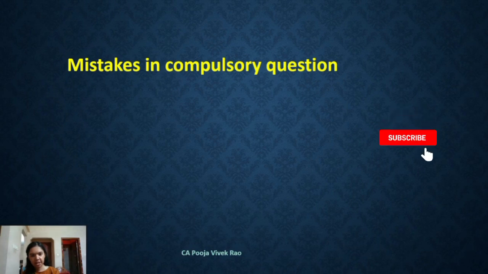Now let's see the next error made in this compulsory question. In case of outward supply, the tax on which is payable under the reverse charge is given in the question. It was noticed that students failed to appreciate that the input tax credit on inputs and input services used in effecting the same is required to be reversed, since the supplies on which tax is payable under reverse charge are considered as an exempt supply.